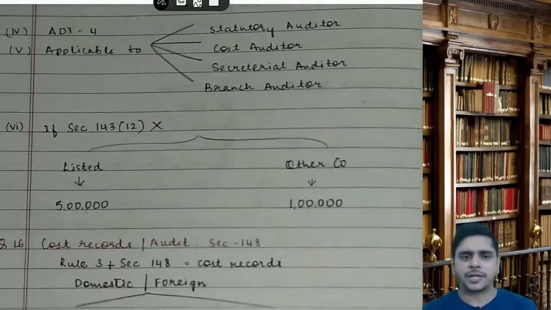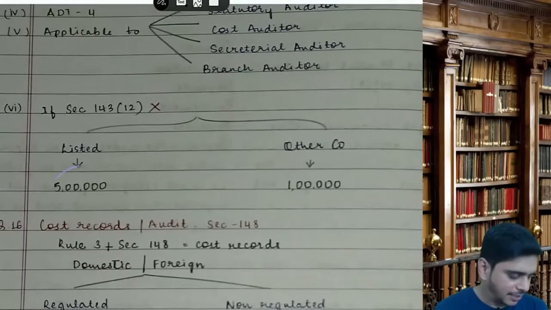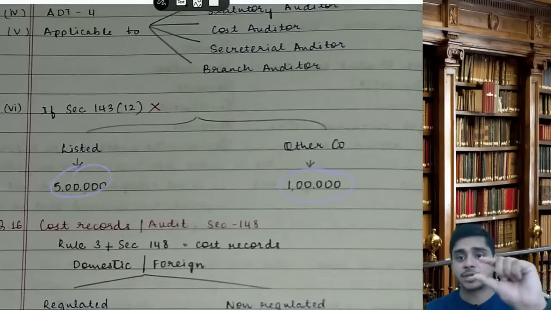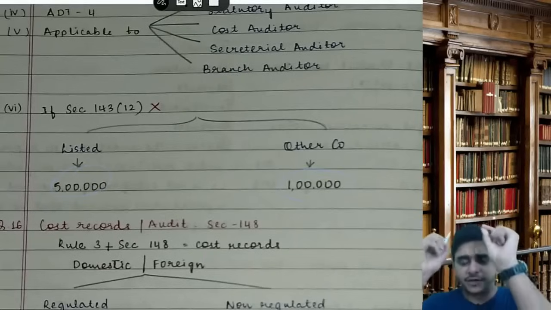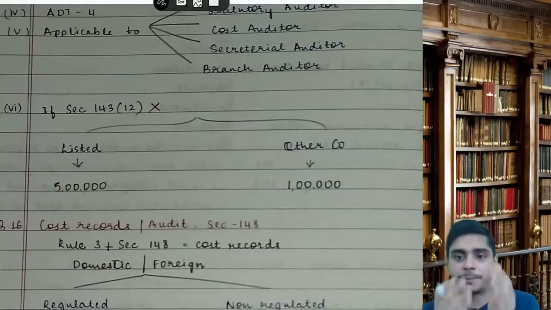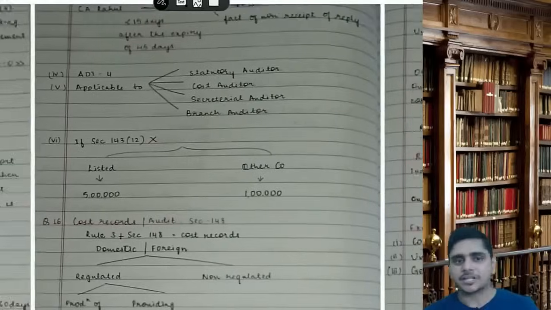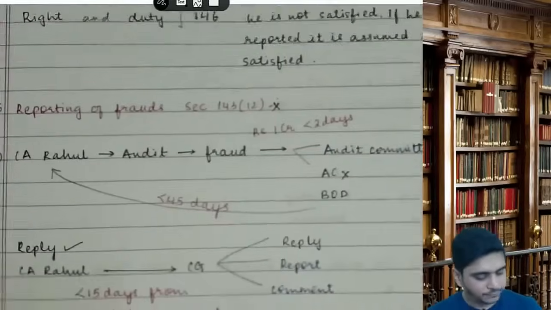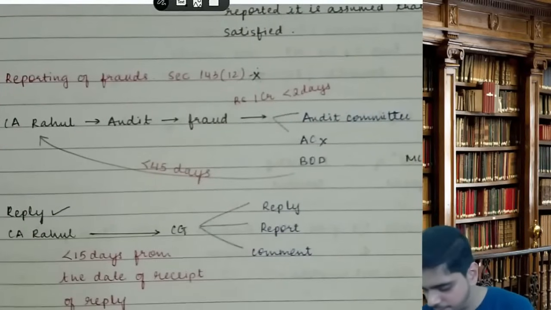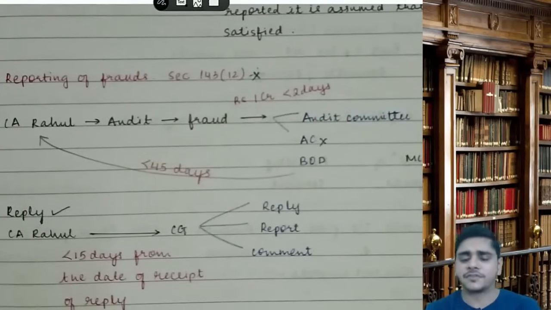If 143.12 is contravened, in case of a listed company, the penalty is 5 lakh rupees, other company 1 lakh rupees. MCQ, there is a question in RTP. The penalty is on the auditor. Section is 143.12. A lot of MCQs are there. 45 plus 15 is 60.